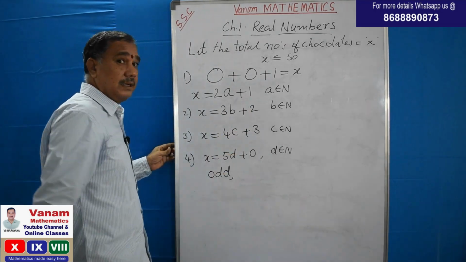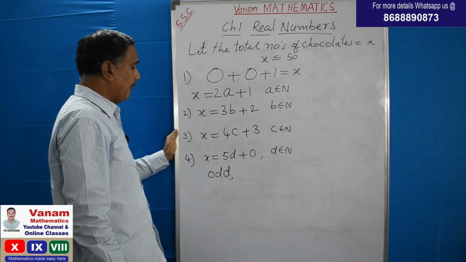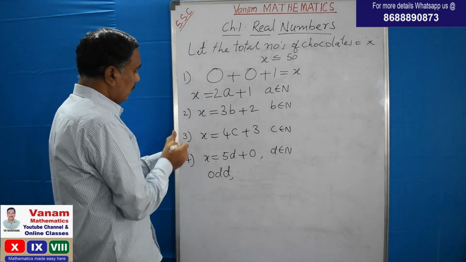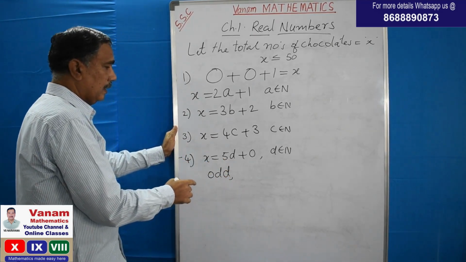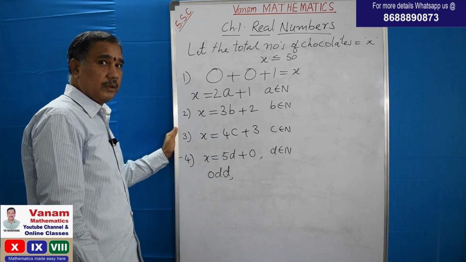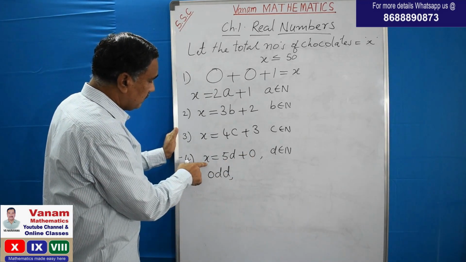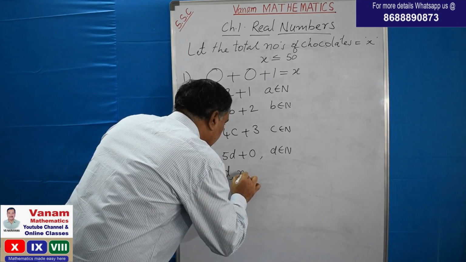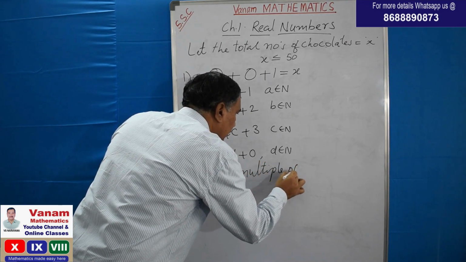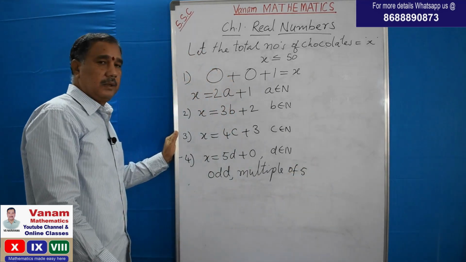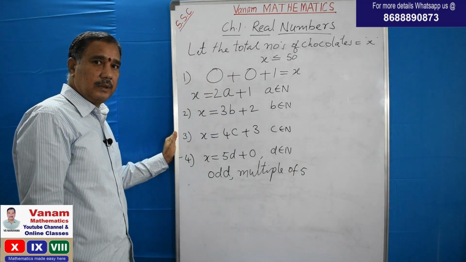Because 1 chocolate is left over when divided by 2. And one more, when they were divided by 5, no chocolate is left over. That means the total number of chocolates is a multiple of 5.